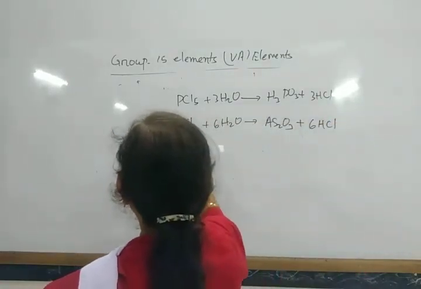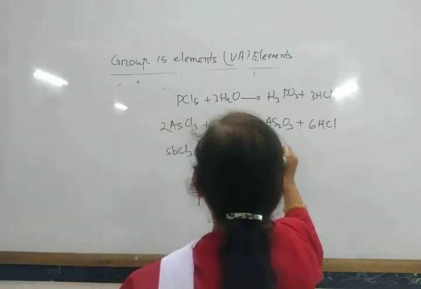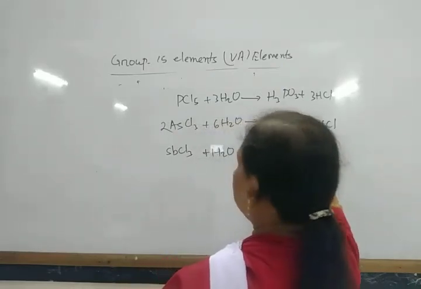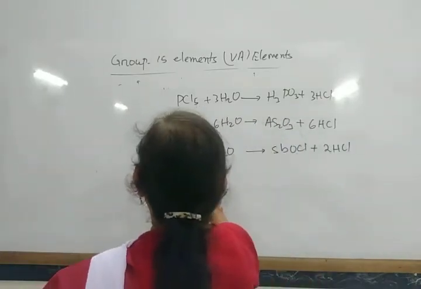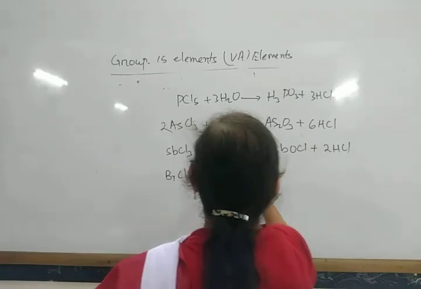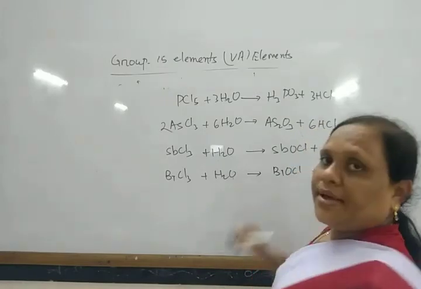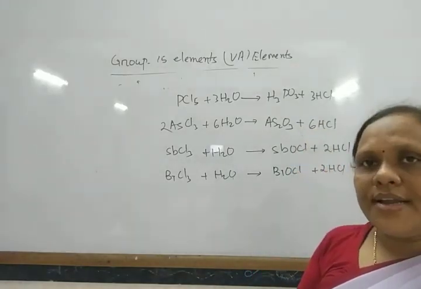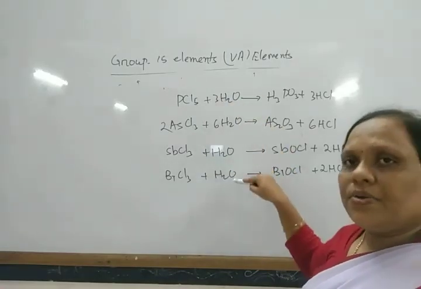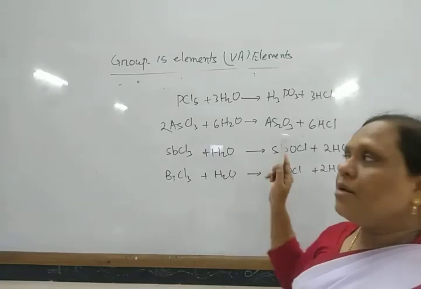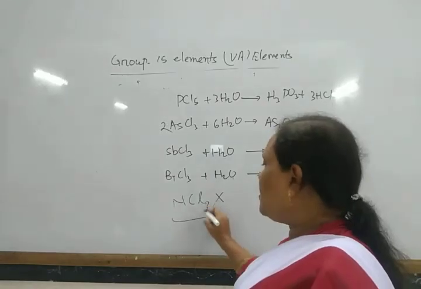Similarly, antimony chloride undergoes hydrolysis to form SbOCl plus 2HCl. Similarly, bismuth chloride undergoes hydrolysis. So different trihalides undergo hydrolysis to give different products, but NCl3 does not undergo hydrolysis because of the absence of d orbitals.